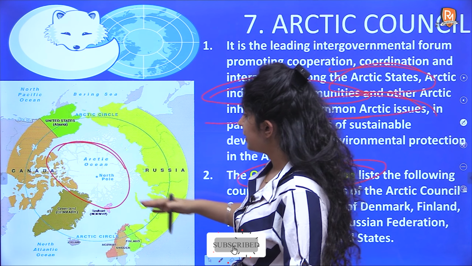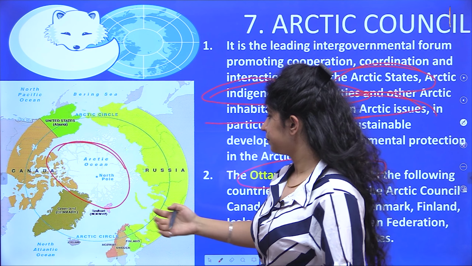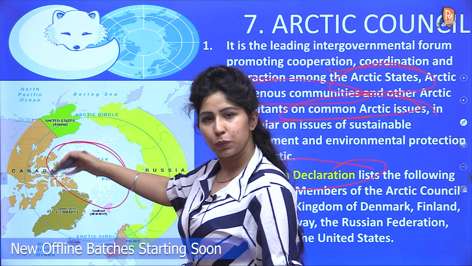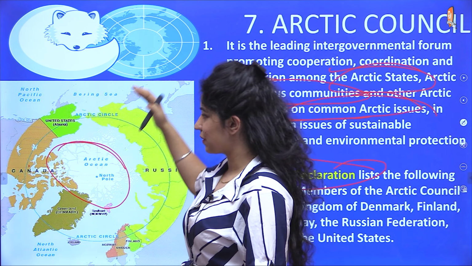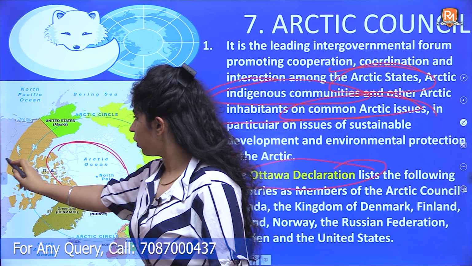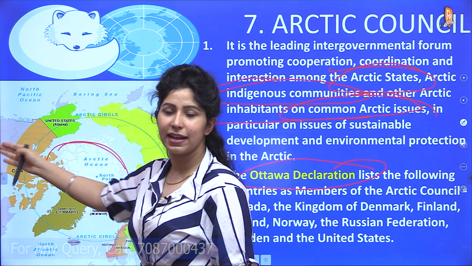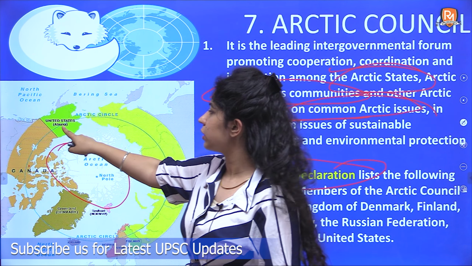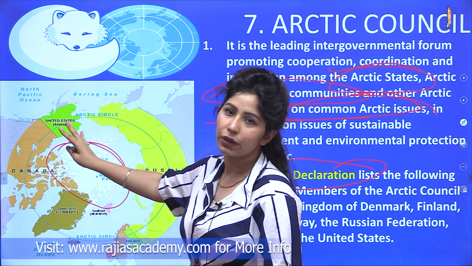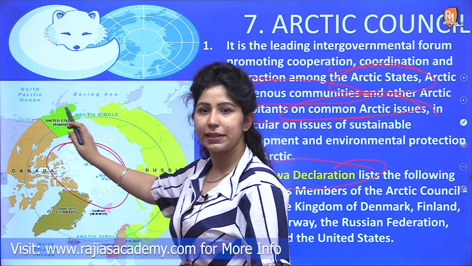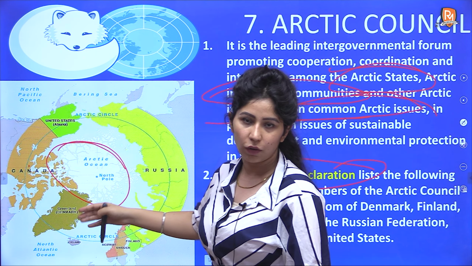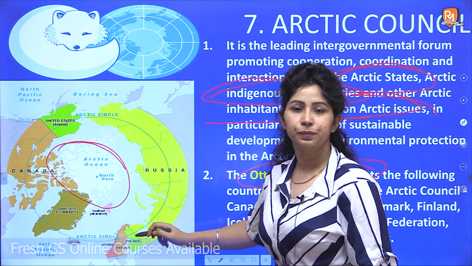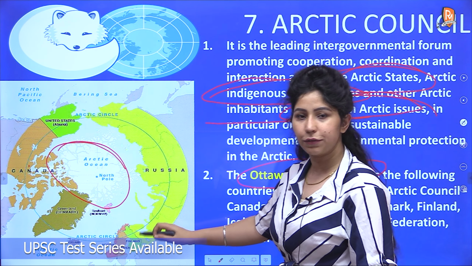We'll see this. See, this is a map from above. As you can see, Canada is here. Alaska, as we mentioned, is towards the western side of Canada. So this is a map from the upper end. If you go downwards, Canada has the USA under it. The USA comes in the Arctic Circle or near the Arctic Ocean due to Alaska, because it has sovereign rights over Alaska. So Canada is here, the United States is there, Greenland, Denmark is obviously there, as you can see in a normal map also. From here you have these Scandinavian countries, Norway, Sweden and Finland.